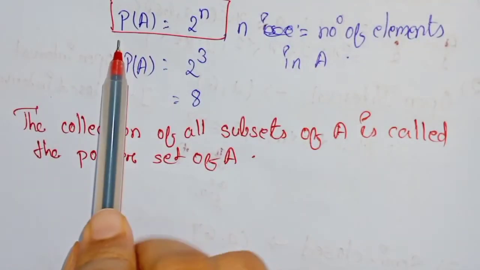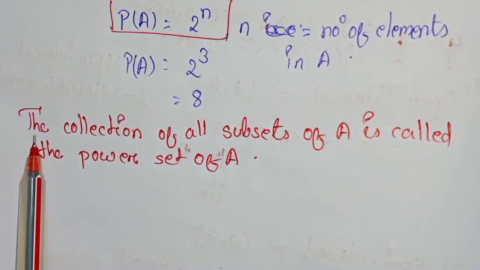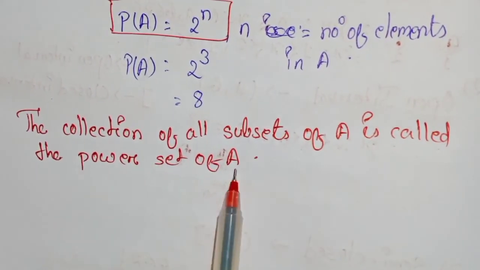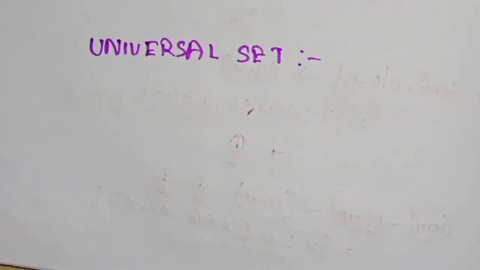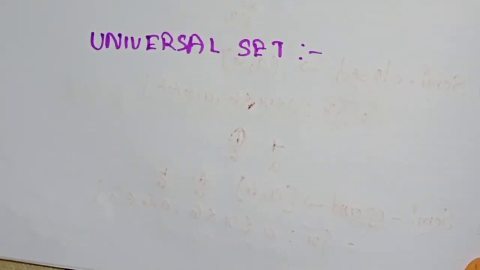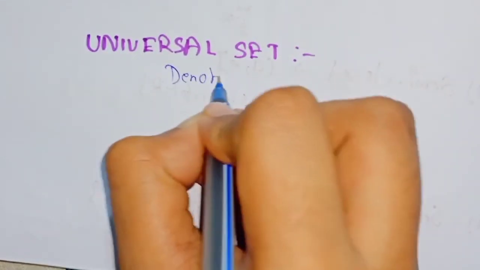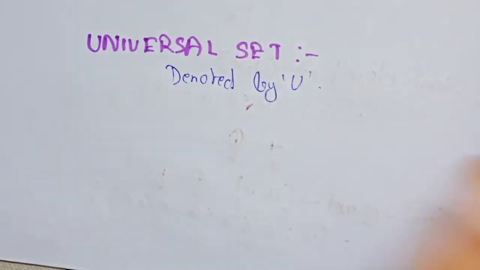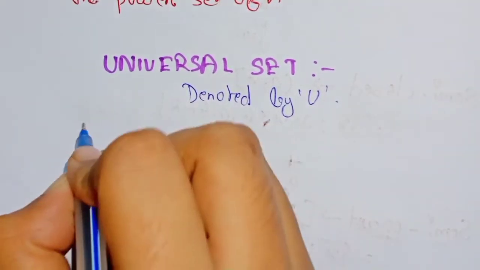So this is the formula to find the power set of A, and the definition is the collection of all the subsets of A is called the power set of A. Now let us move on to our next topic, that is universal set, which is generally denoted by capital U. Okay, let me give you an example so that this will be clear to you.